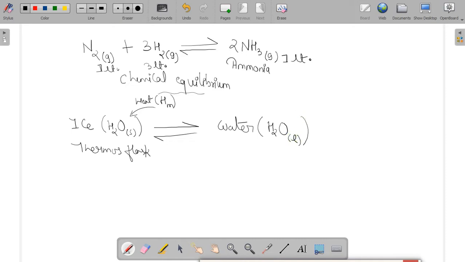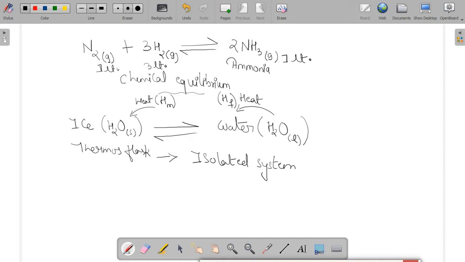But simultaneously, to convert back into solid, because a thermos flask is an isolated closed system where no exchange of energy or mass with the surroundings takes place, the heat of freezing will be released by the liquid water.